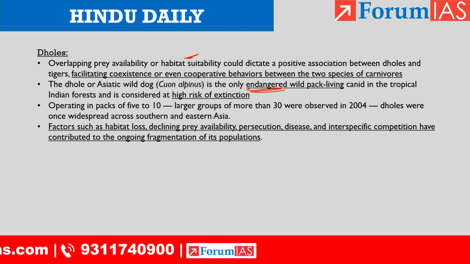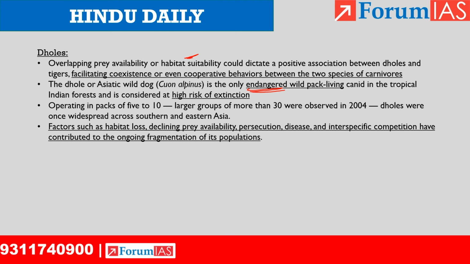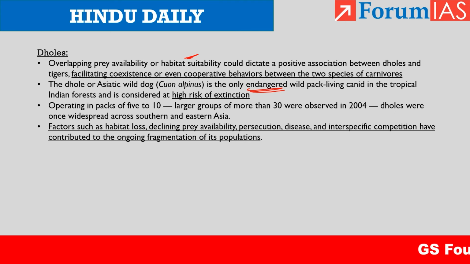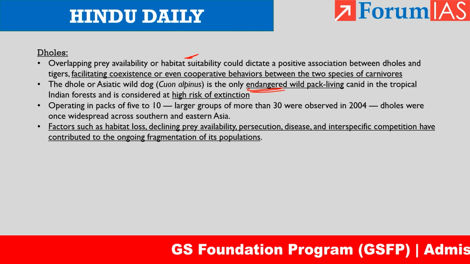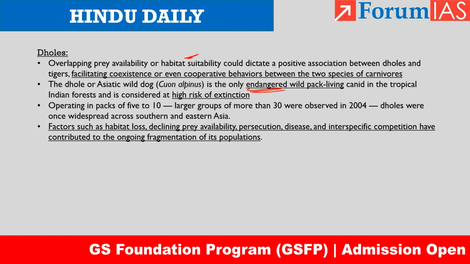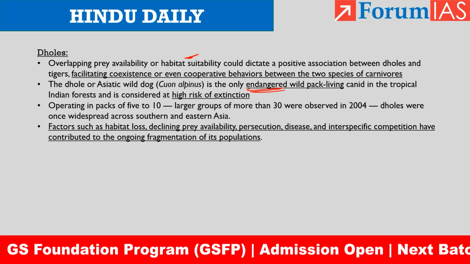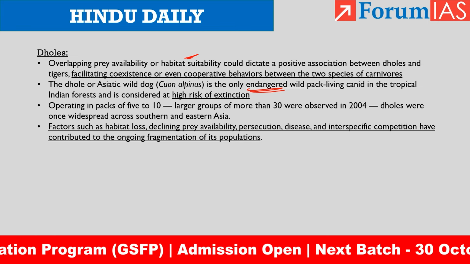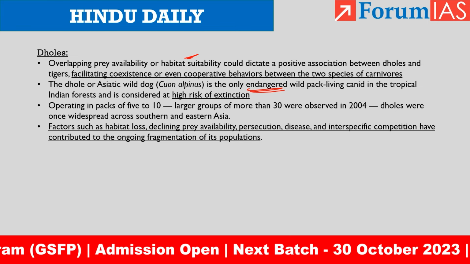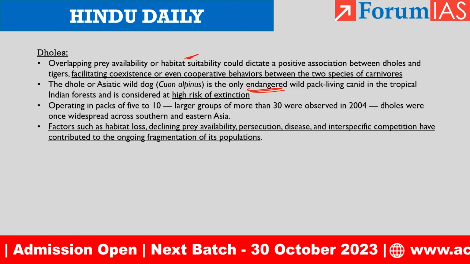And in early 2004, there might have been even a bigger pack having even 30 members. But today, due to factors such as habitat loss, that is, the forest area is shrinking, declining prey availability, prey population is declining, persecution, disease, and interspecies competition, these have been a threat to the existence of dholes.